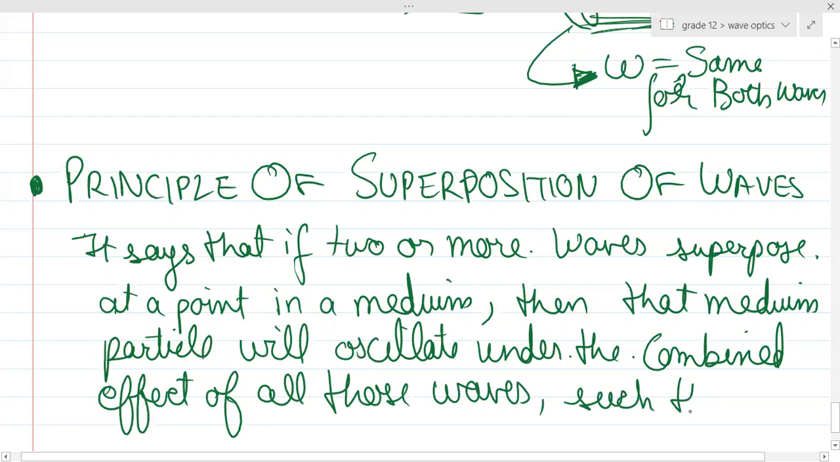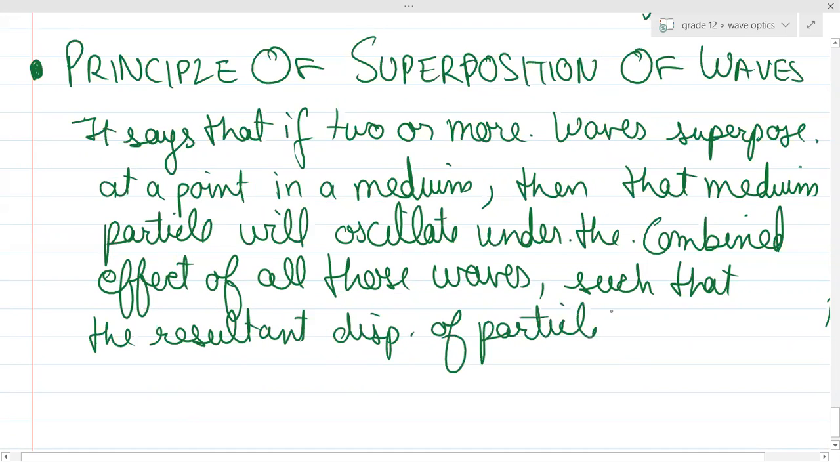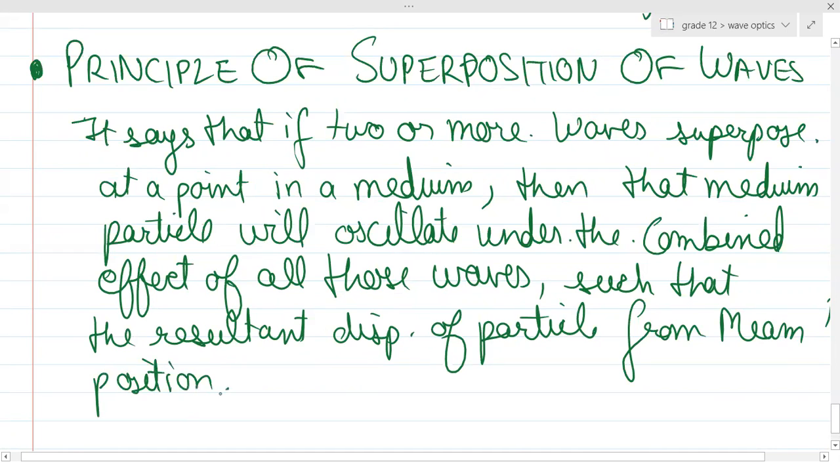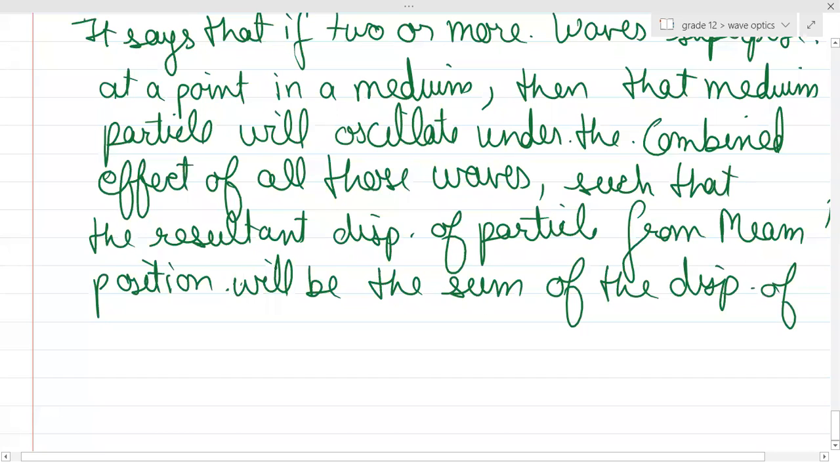such that the resultant displacement of a particle from mean position will be the sum of the displacement produced due to individual waves.